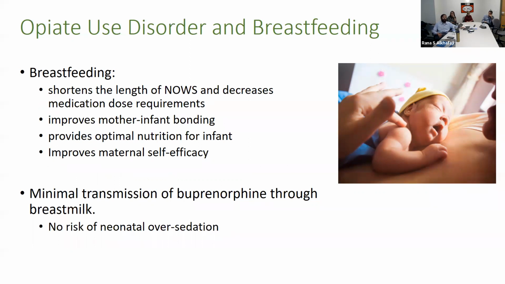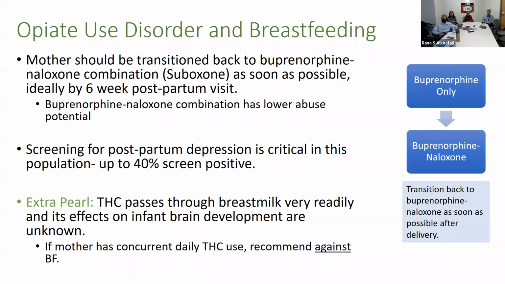Things like early breastfeeding or rooming in of the baby and the mom, skin-to-skin contact, all those things seem to help with the neonatal abstinence syndrome in the baby. It improves the bonding, certainly provides optimal nutrition for the infant, and improves maternal self-efficacy. And there is minimal transmission of buprenorphine through breast milk, and there is no risk of neonatal oversedation. So as long as there are no other contraindications, we tend to encourage breastfeeding post-delivery, right?